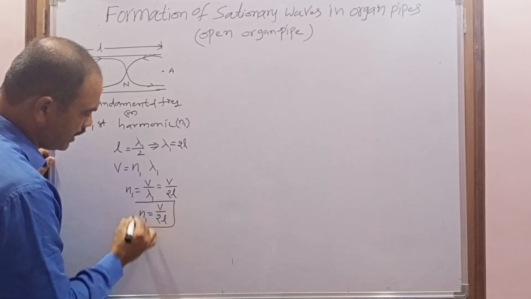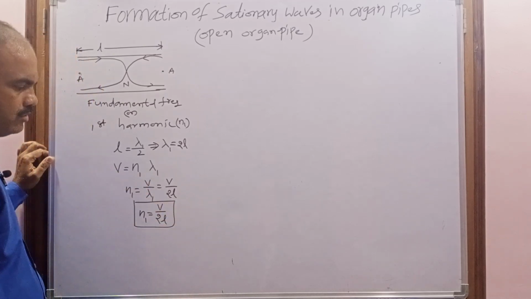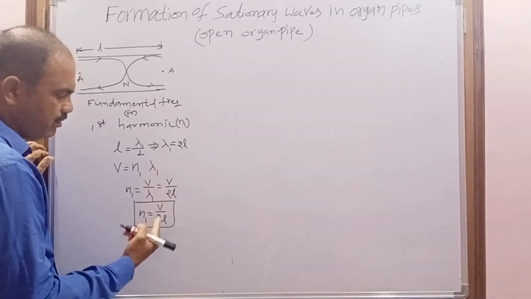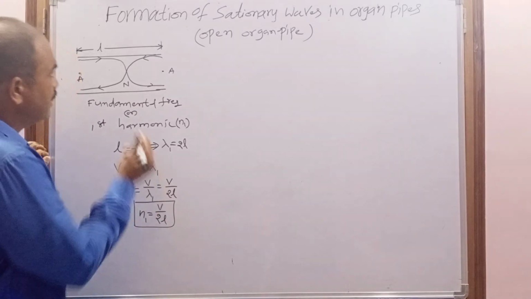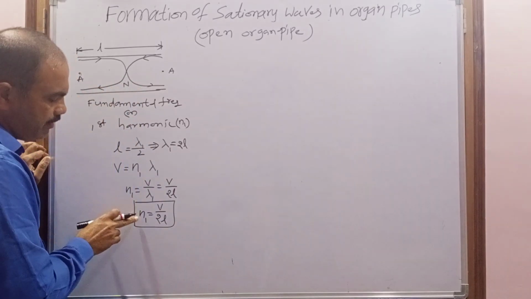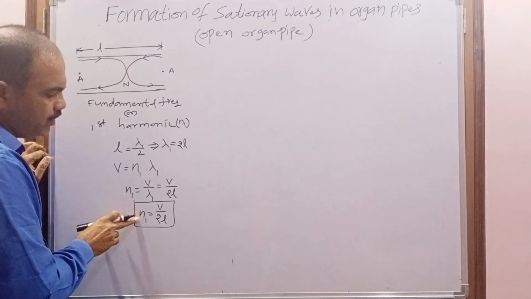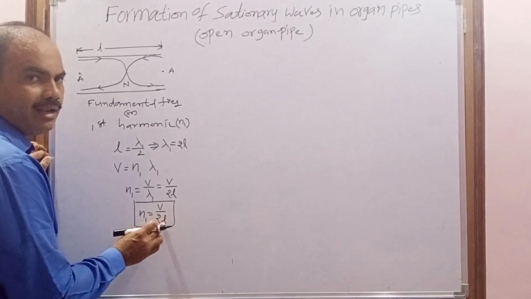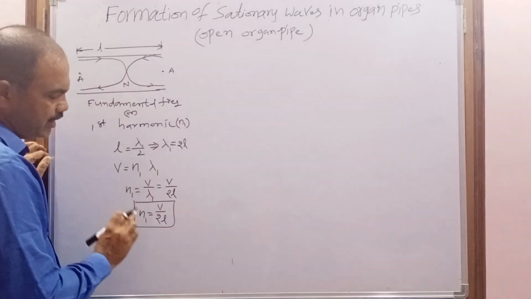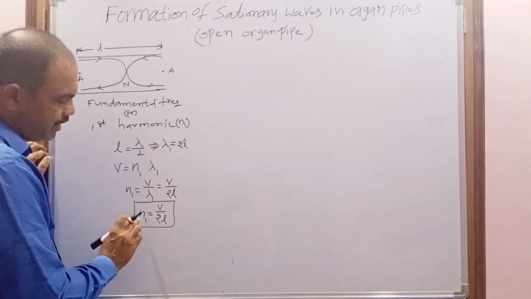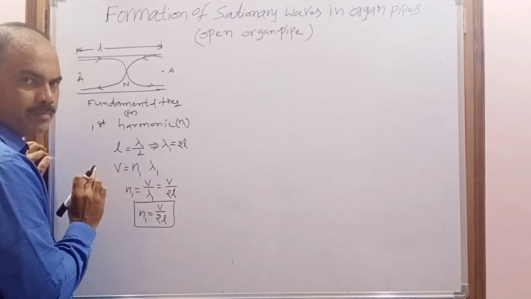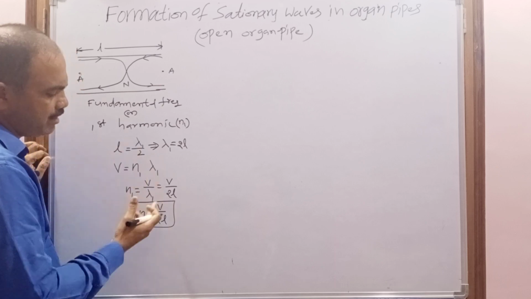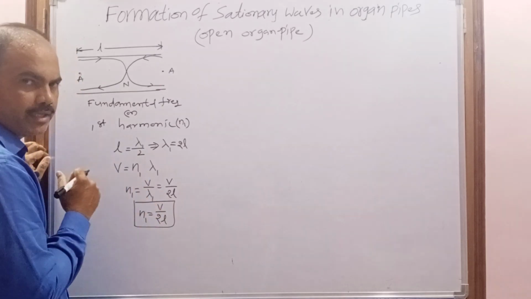That is V by 2L: velocity of the wave divided by 2 into length of the pipe. The frequency of the stationary wave in the open organ pipe depends upon the speed of the wave as well as the length of the pipe. It is inversely proportional to the length of the pipe and directly proportional to the speed of the wave, or the sound speed.